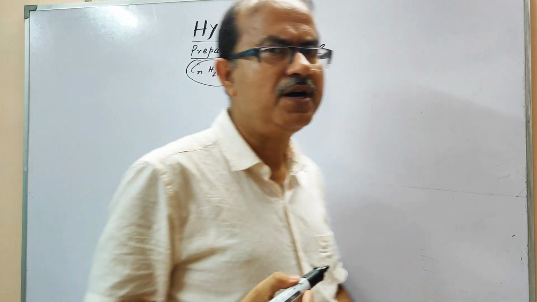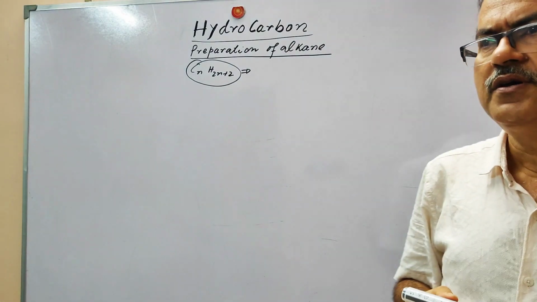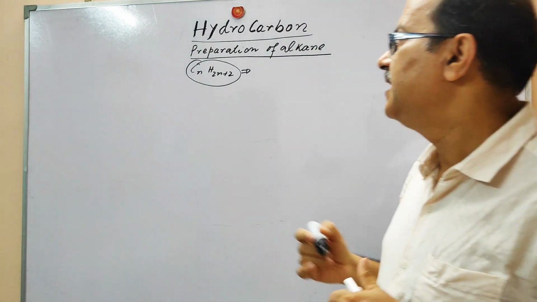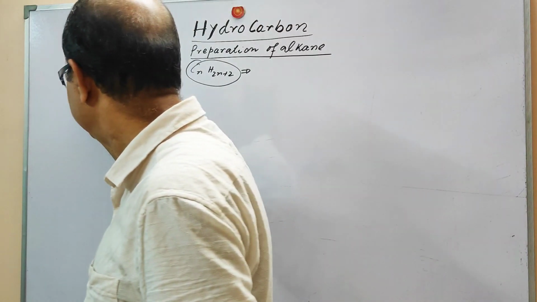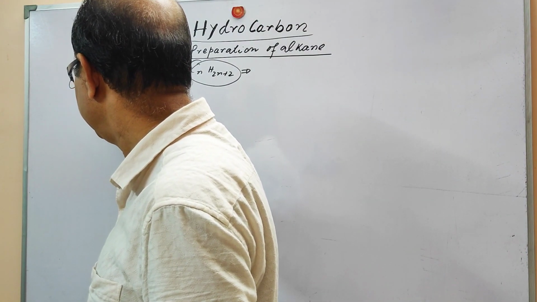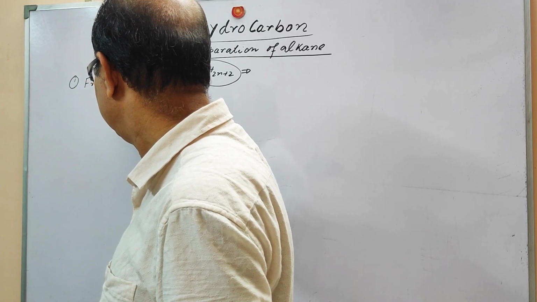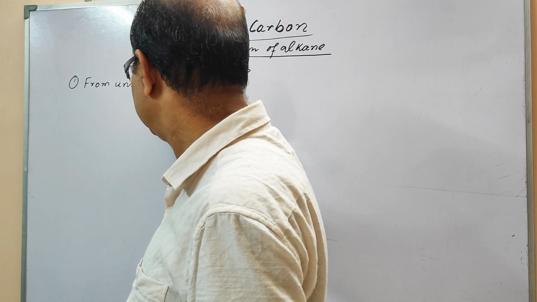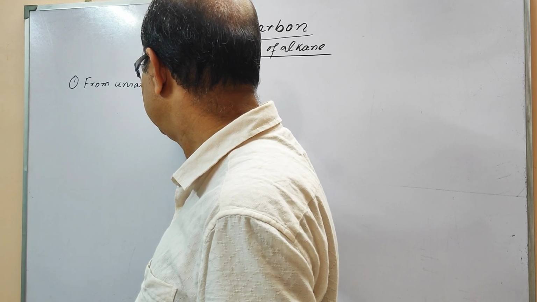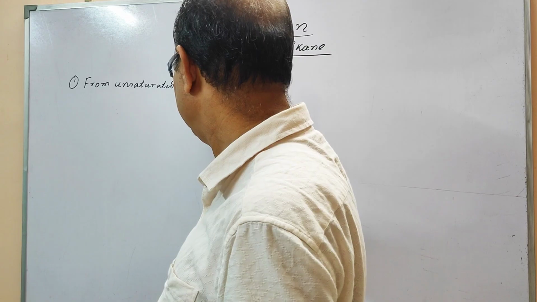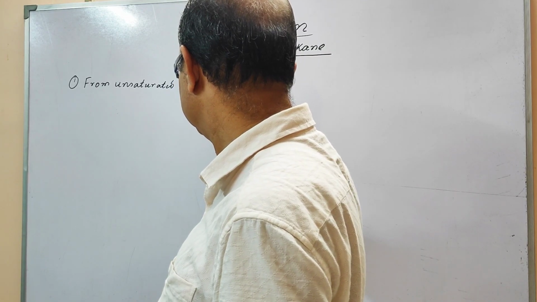First, we will discuss one very important process by which you can prepare alkanes, that is from unsaturated hydrocarbons.